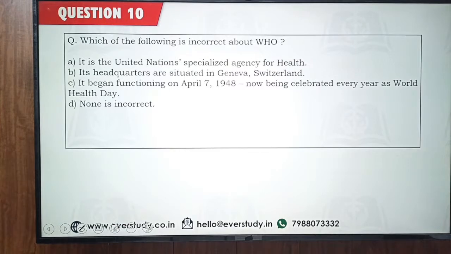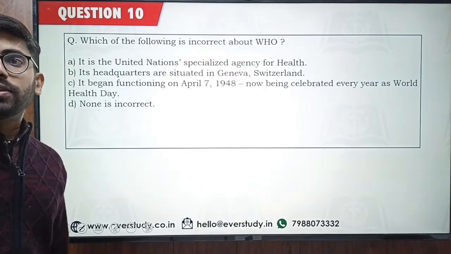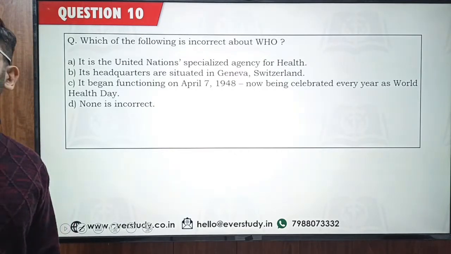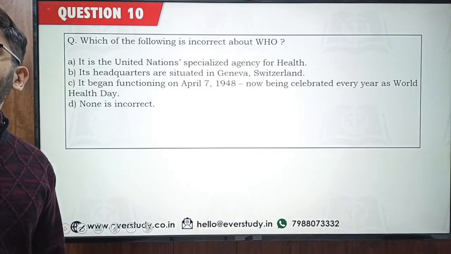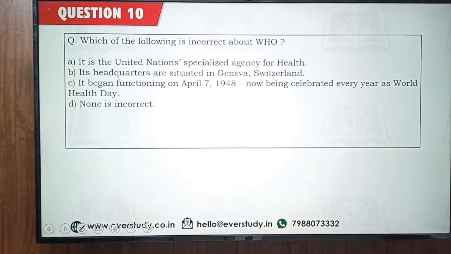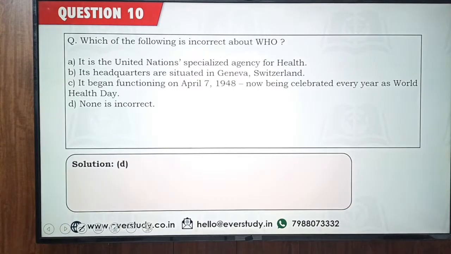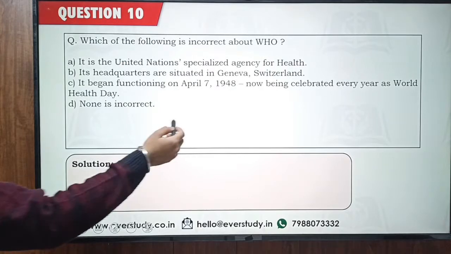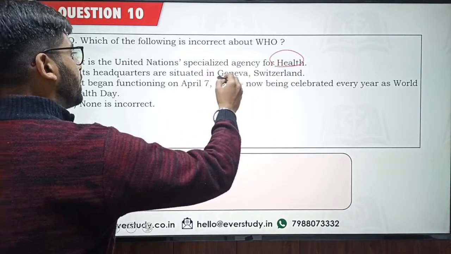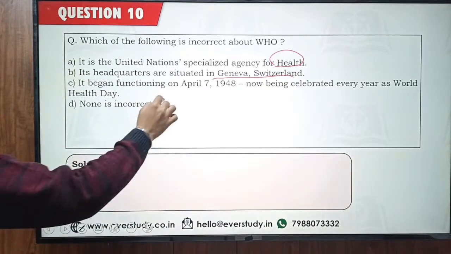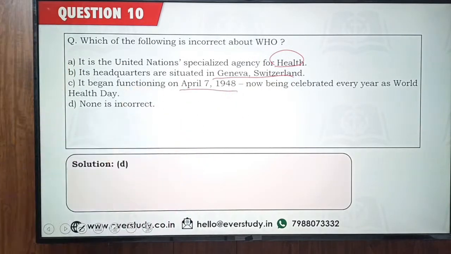Now this one is about WHO. I don't know why they put this topic in your syllabus, but still it is there. So you must know some of the basic aspects about WHO, World Health Organization. I'm getting the answer is option number D from majority of you people, and some are saying option number C. So guys, all of these are correct about WHO. It is the specialized agency for health, headquarter है जेनेवा स्विट्जरलैंड में, और इसकी फंक्शनिंग 7 अप्रैल 1948 से स्टार्ट हुई थी, and this day is celebrated every year as World Health Day. So none is incorrect. So WHO के बारे में these basic aspects do remember, do learn for examination.